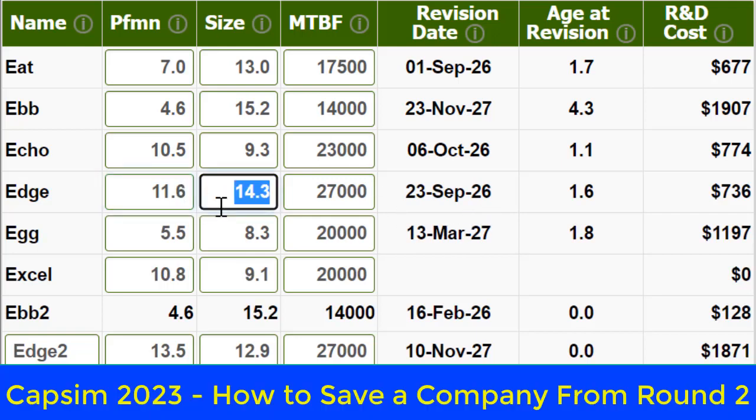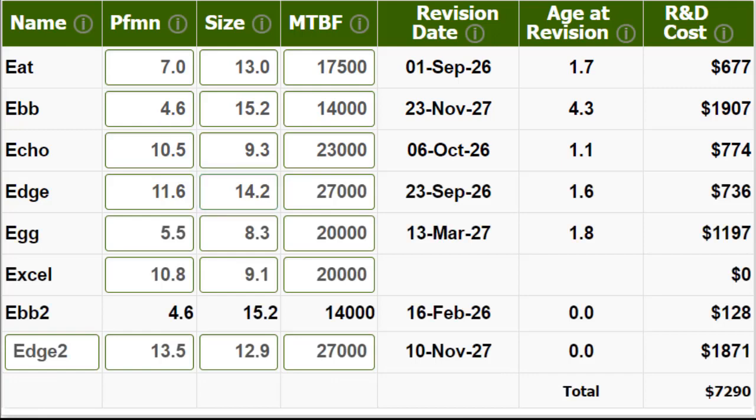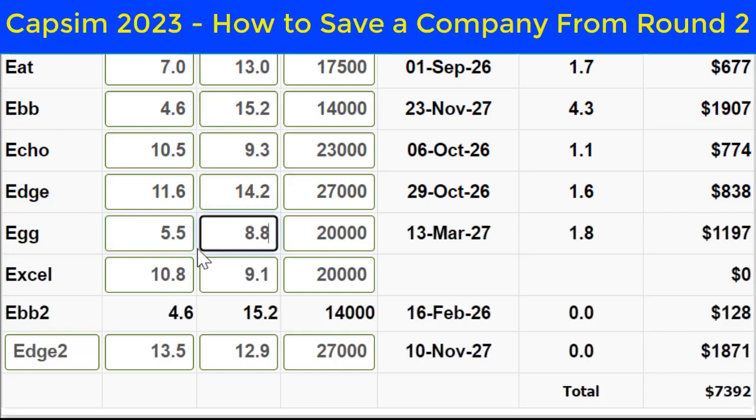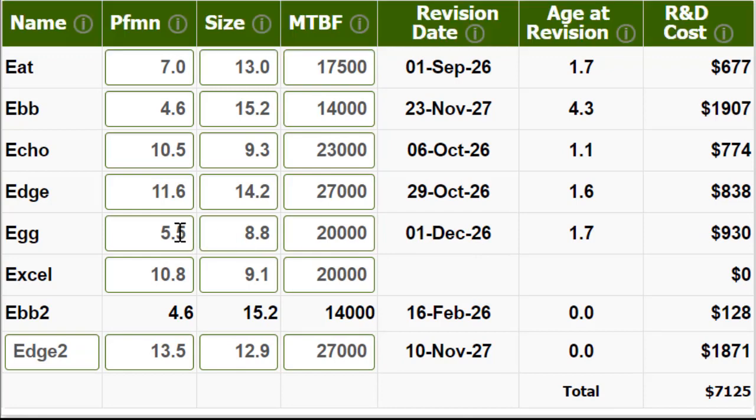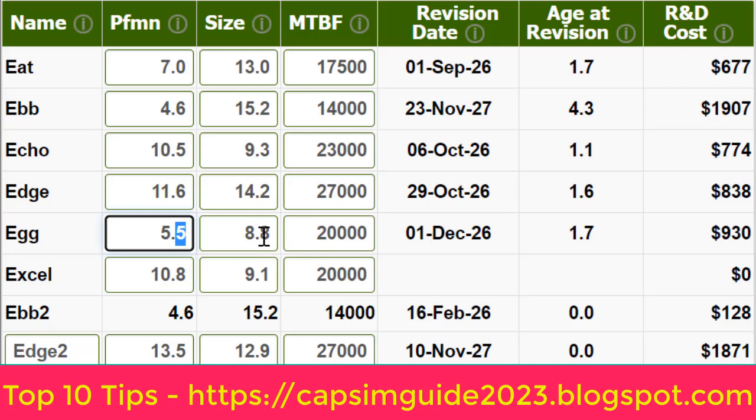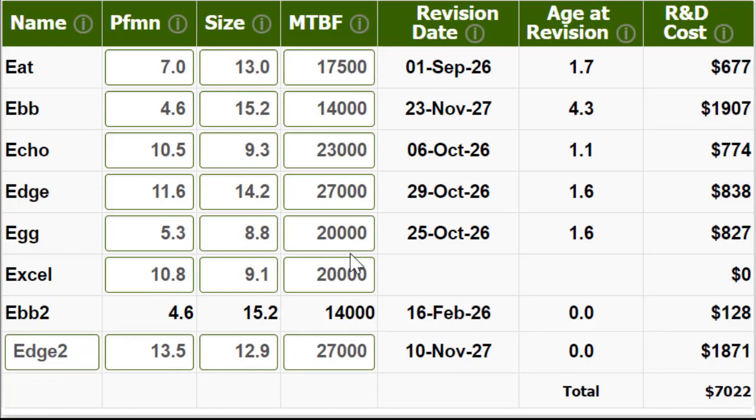This is the round 3 screen again. This is the round 3 guide and tip to save the company from round 2, right? The team did something wrong in round 1, so we need to fix that in round 2 and 3 and maybe 4, and then from round 5 we can get top sale and profit to lead the game in this competition, right? So we look at the screen again. It is the IND screen. We need to update the product again and again, performance and size.